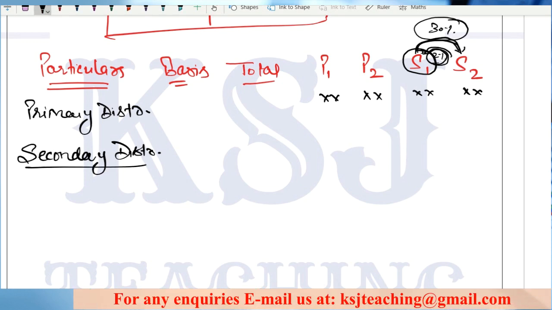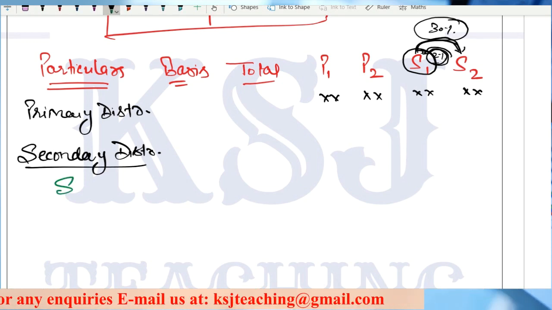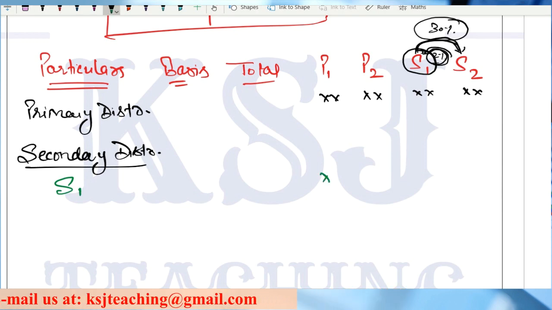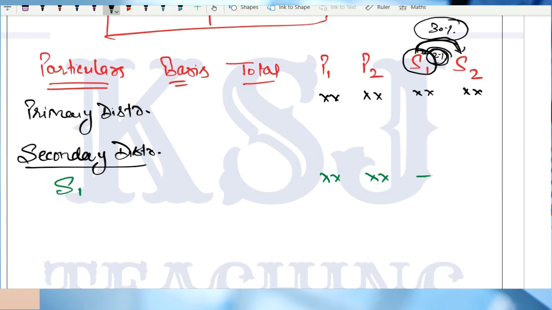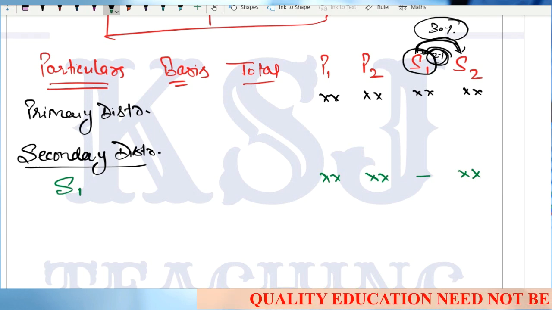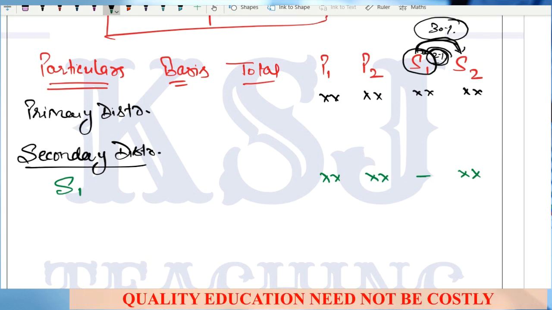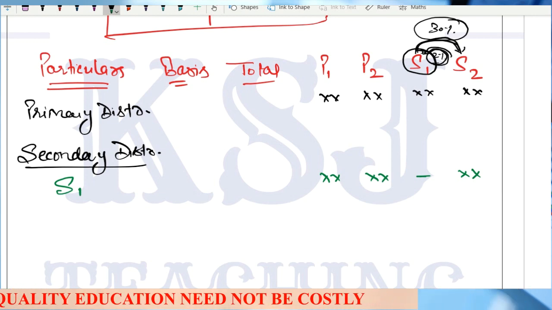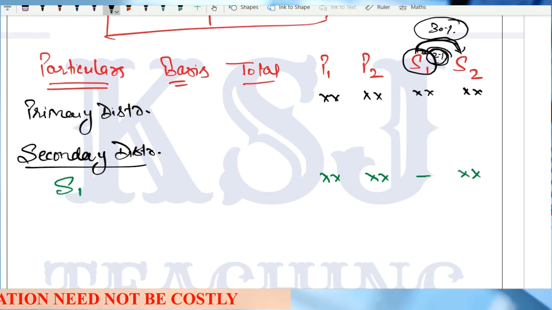So first we'll distribute which department? S1's overheads, between P1, P2, and now we are going to take it into S2 also, because this department has given substantial services to S2, and the step ladder method says you have to consider the services provided by one service department to another service department. So this I will write as negative.